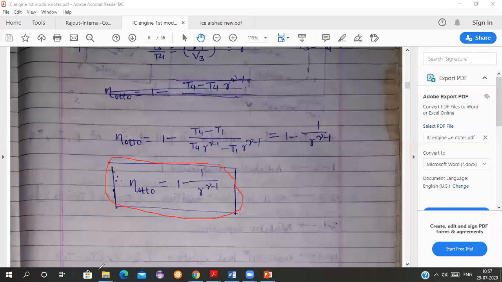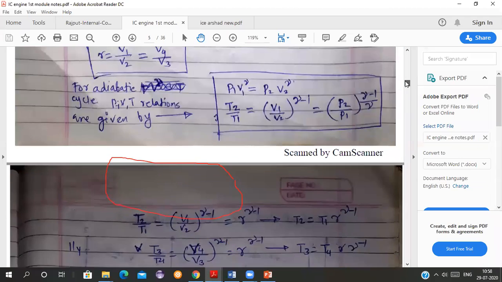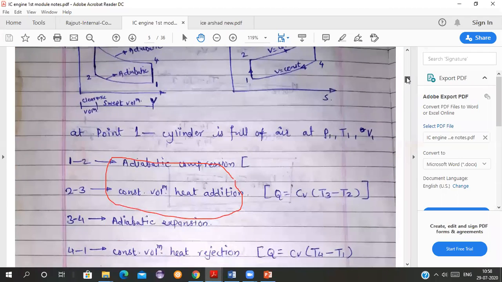Now tell me, what is the compression ratio, students? The amount by which we are compressing the air-fuel mixture, or the air in an air standard cycle. So why are we not increasing it to a very great extent? Why, to increase the efficiency, are we not increasing the compression ratio very much? Can anyone tell me? If we increase the compression ratio, why are we not taking more? Why are we limiting it?